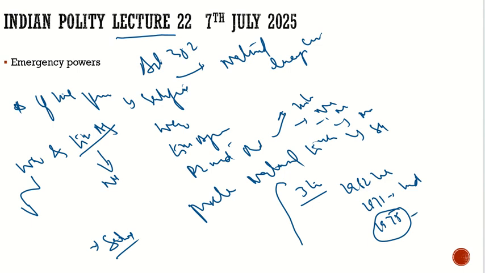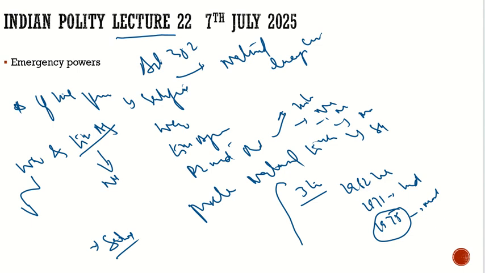But this 1975 is the most controversial, and because of that, in this 1975, many acts were amended, and it was changed by the 44th Constitution Amendment Act. We will understand what the difference was between what used to be earlier and what used to be after the 44th Constitutional Amendment Act. So it was 3 times till now that national emergency has been imposed. So this is about how the national emergency is imposed. The president can proclaim national emergency. If today the president proclaims national emergency, from today the national emergency would be imposed.